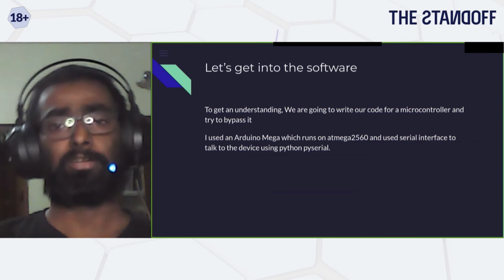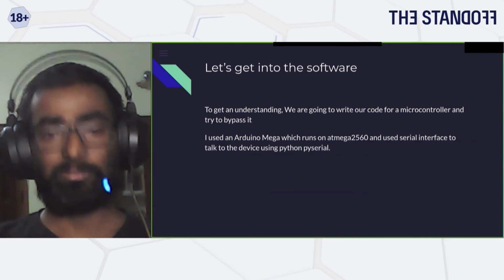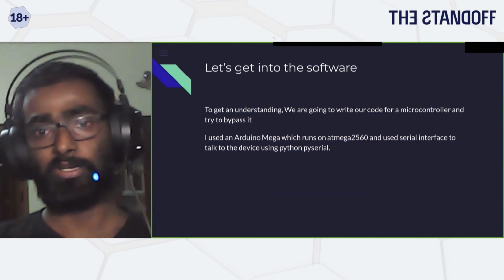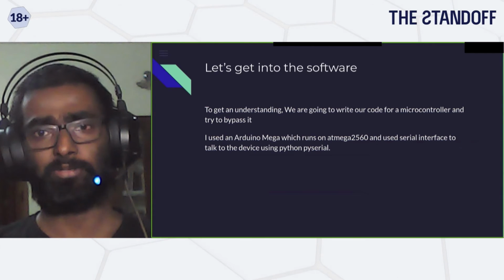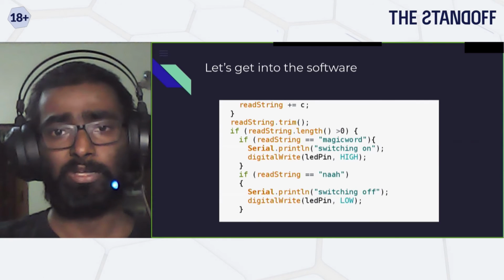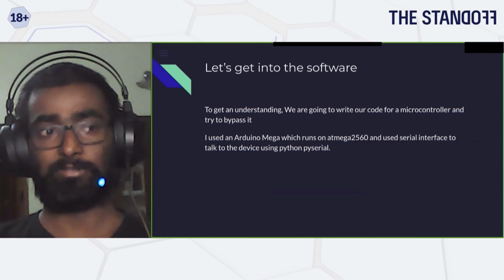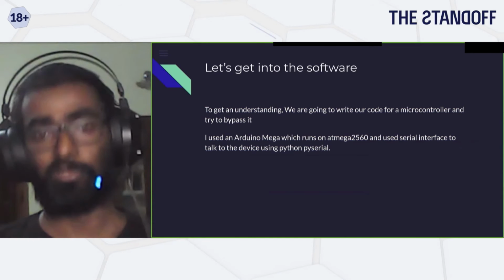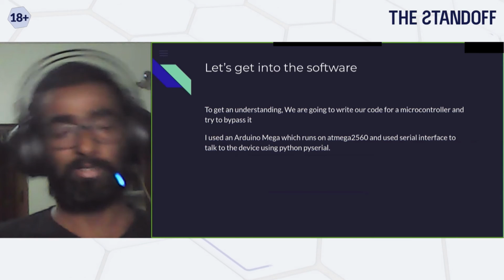So now, before I get to the main Android MDM part, I will first experiment with something which I already have. I used an Arduino board. Arduino is a very cheap development board for Atmel-based processors. I just wrote a very simple code to check the password that is being sent serially via USB. It is a very small if-else condition: if the password equals this, do that; if it is not, do something else.